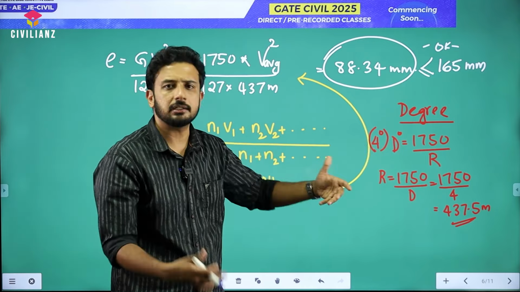We need to calculate the value in millimeter, rounded off to the nearest integer, which means 88.34 becomes around 88. The answer key range may be something like 86 to 90. Whatever, the more accurate value we got is 88.34, so you can substitute 88 as your final answer. That's it. I hope you got the concept and it has become very clear. So shall we proceed to the next question?